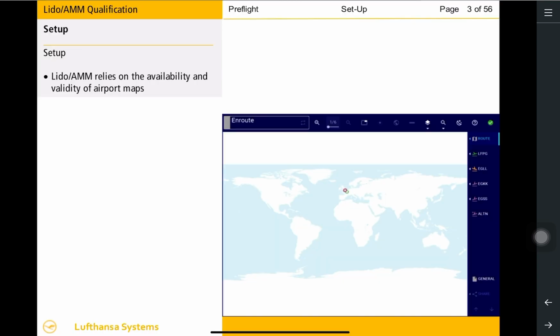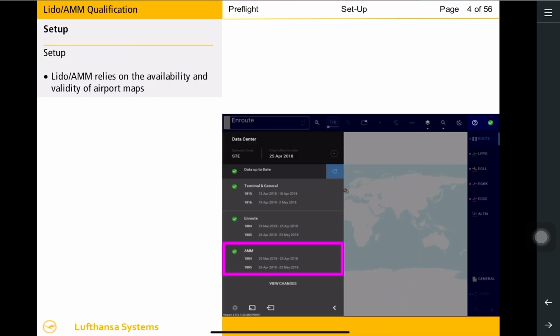Check the AMM data type cycle and validity. Lido AMM relies on the availability and validity of airport maps. Select the Data Status button in the top bar to check the database cycle and validity for the AMM data type in the Data Center panel.